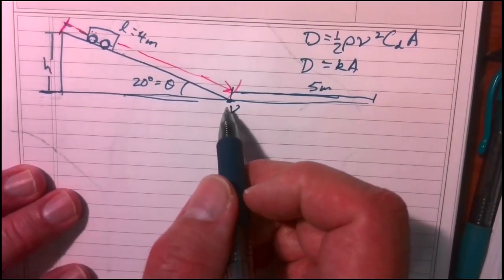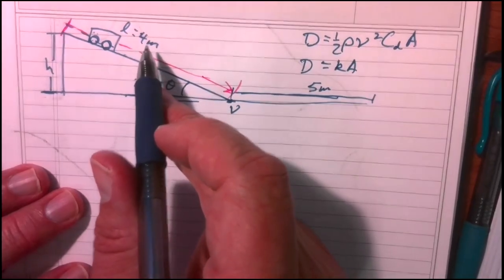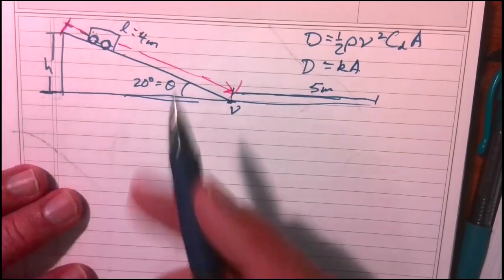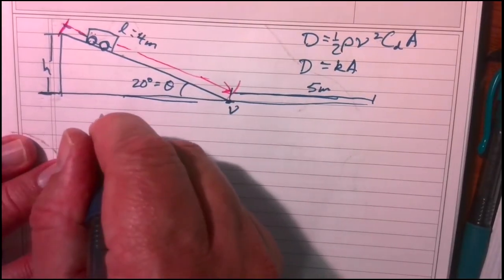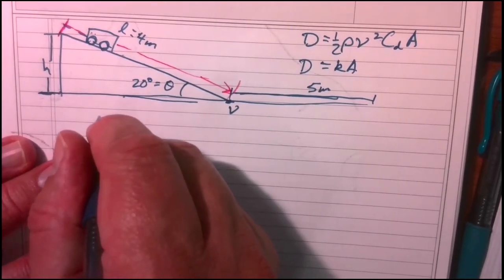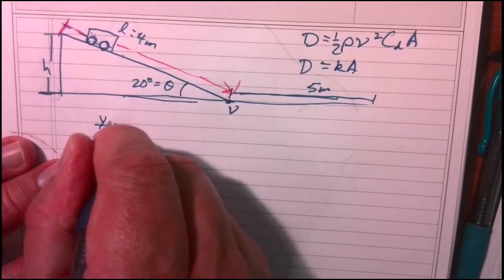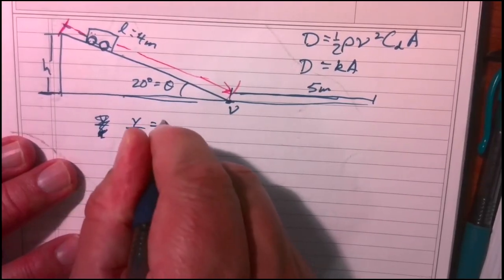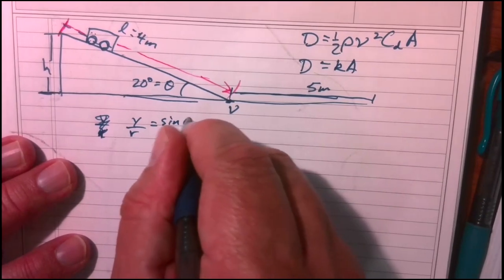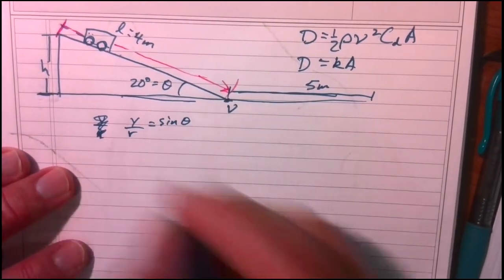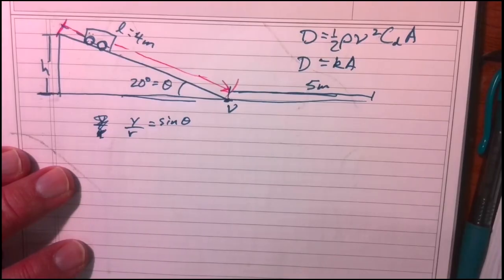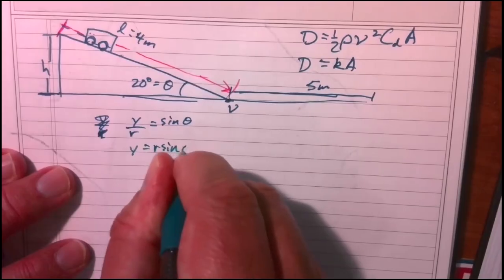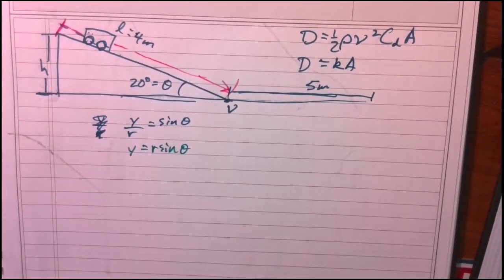All right, we've got everything that we need to calculate this now. So let's find the actual velocity here based off of these parameters. Okay, so this is the hypotenuse of my triangle. This is the opposite side. I want to get this height. So we're going to go back to trig. From my trig, y over r, the hypotenuse, equals sine of my angle theta. So then I can use this to figure out what y is. I'm going to say y is going to equal r times sine of theta. That's going to be my change in height.